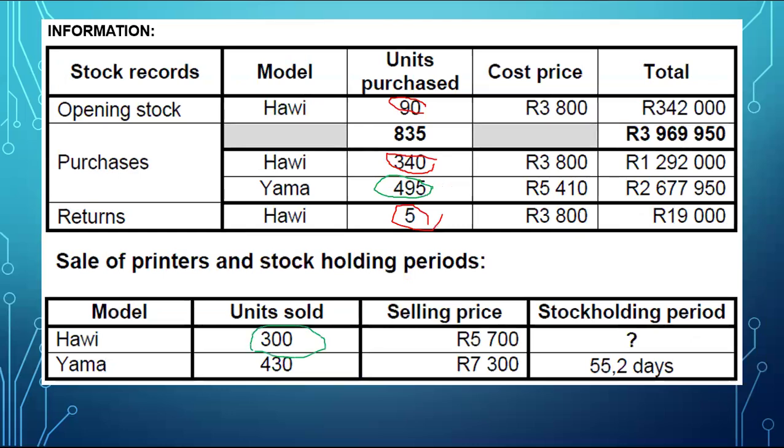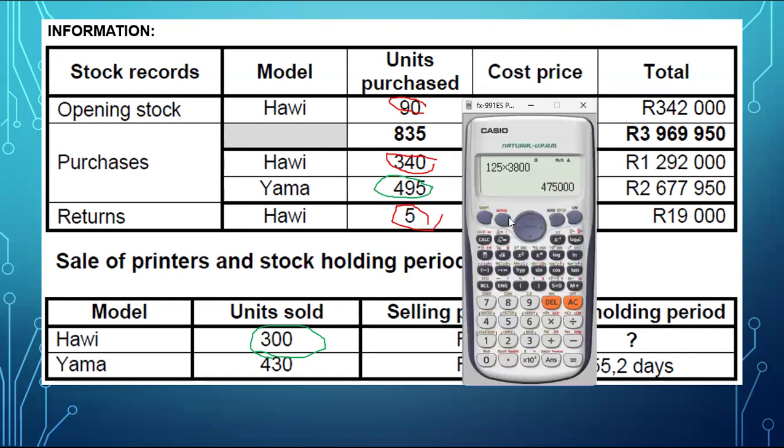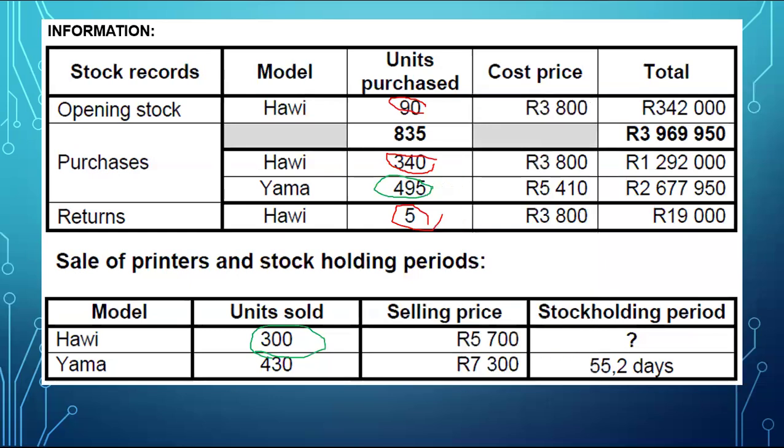300 multiplied by 3,800. Let's see what it gives you. 300 multiplied by 3,800 gives us 1,140,000. So our cost of sales is just the cost of the printers that were sold.